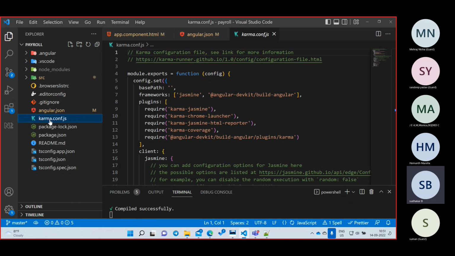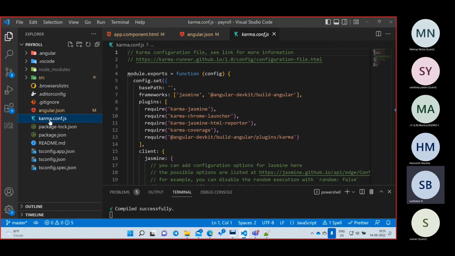Okay, now let us go for the next file, karma.conf. You know the Bhagavad Gita, right? What is karma? Karma means whatever your actions are, that will determine your results. If you are doing good, you will get a good result. If you are doing bad, you will get a bad result. Somehow it will come back. That is as per the theory. But this is not that karma.